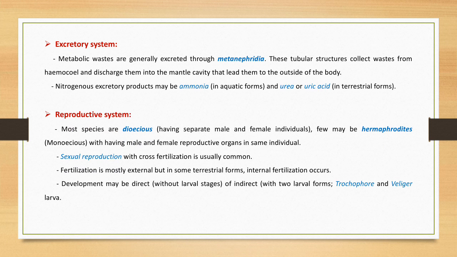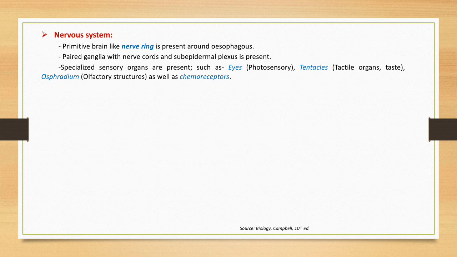The fertilization may be external or internal. In some of the terrestrial forms, internal fertilization is preferred. The development may be direct, meaning without the presence of larval stages, or it may be indirect with the presence of larval stages. The larval stages are mainly trochophore larva and veliger larva.